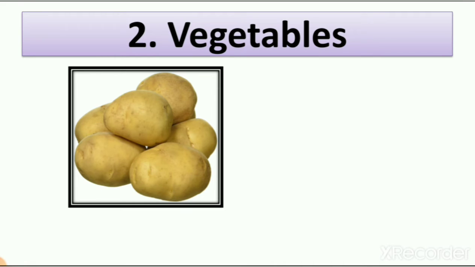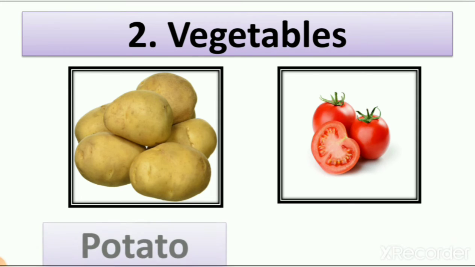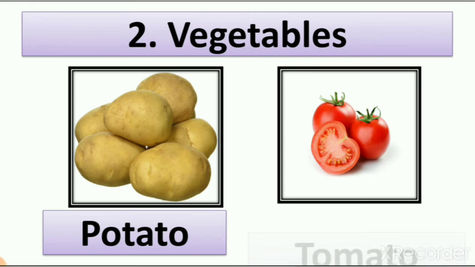As we learn in this lesson, and we also know that in our house, with every food we add potato. We make brinjal potato dish, we make cauliflower with potato, we make cabbage with potato, we make pulao with potato. So in every dish we add potato. Then second is tomato. Tomato is fruit of the plant, but we use it as vegetable. Right? So let's write the spelling of potato. P-O-T-A-T-O, potato. And second is tomato.